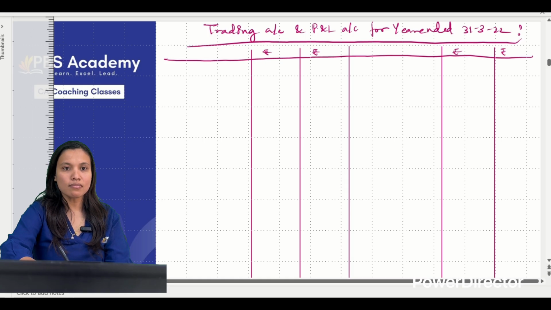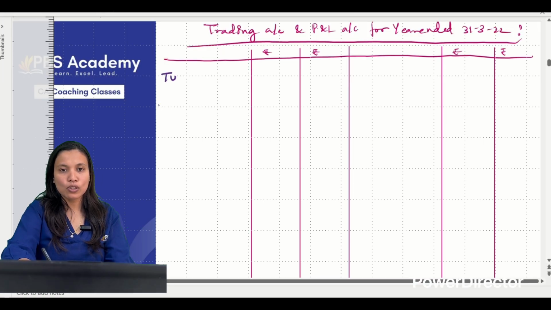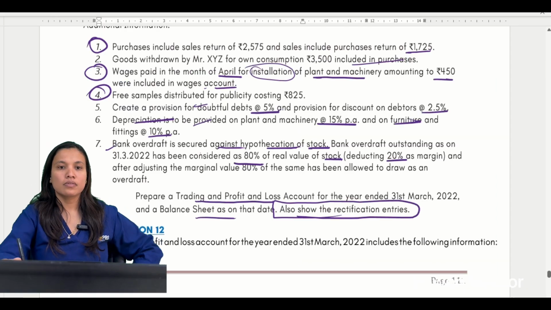Done? Let's start. Trading account always starts with what? To what? Opening stock. And now find out, are we given the value of opening stock?